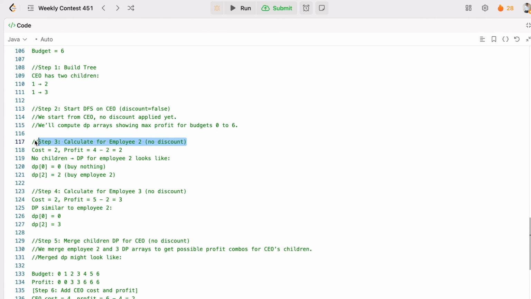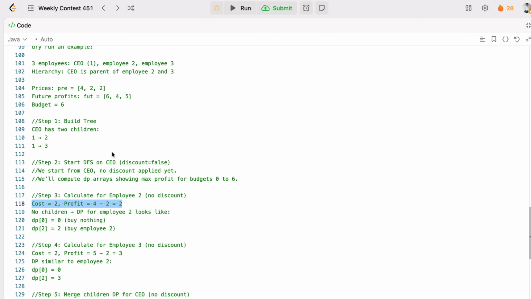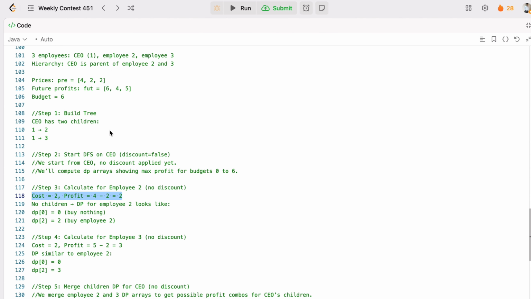For that we'll calculate employee 2 with no discount. Let's suppose cost is 2, profit will be 4 minus 2, as you can see here, so we'll get 2. No children, so the DP for employee 2 looks like: DP at 0 is buying nothing, DP at 2 is buying employee 2.